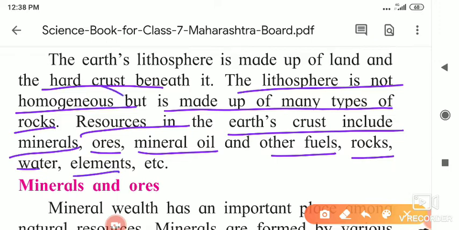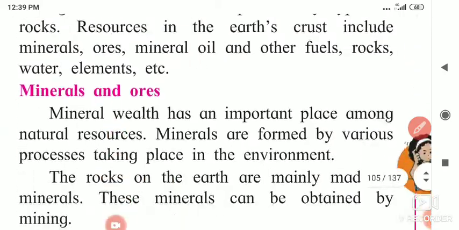So it is written that it is not homogeneous, it is heterogeneous, meaning different things are present inside. Which things? Minerals, ores, mineral oil, other fuel, rock, water, and elements are all present inside the earth's crust. So it is heterogeneous.